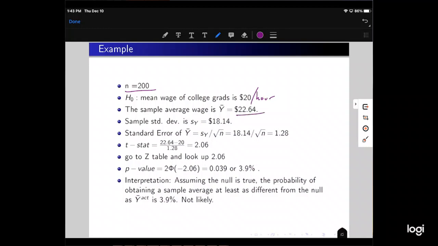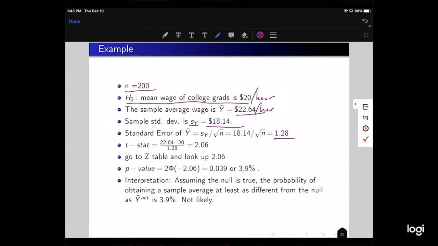We've defined our null hypothesis as $20 an hour. The sample standard deviation is $18.14, of the 200 individuals. And the standard error of y bar is this value divided by root n, which is 1.28. So let's calculate a t-stat.